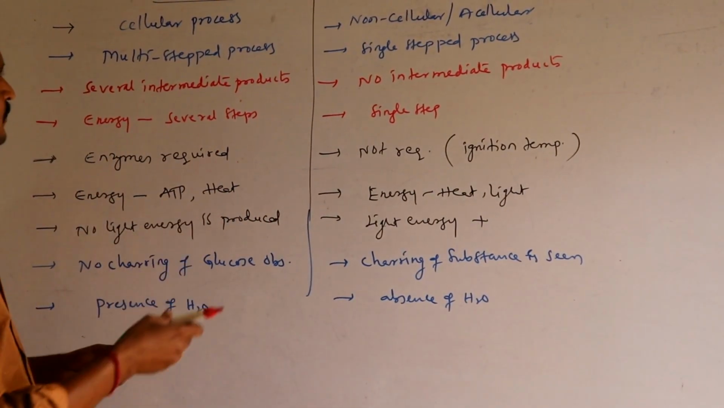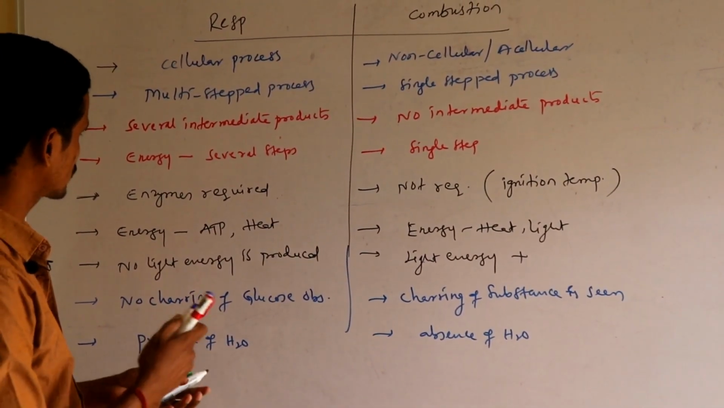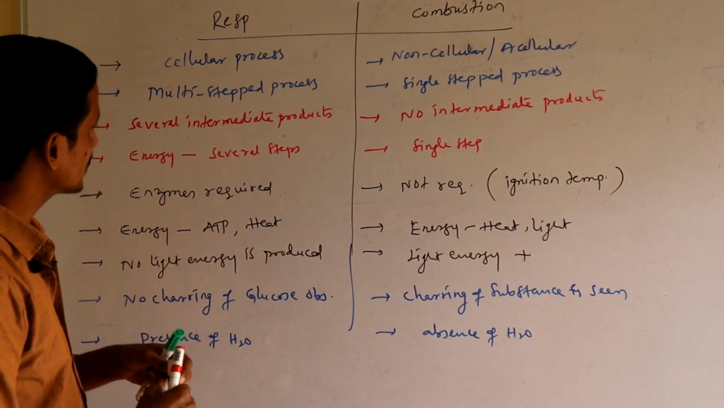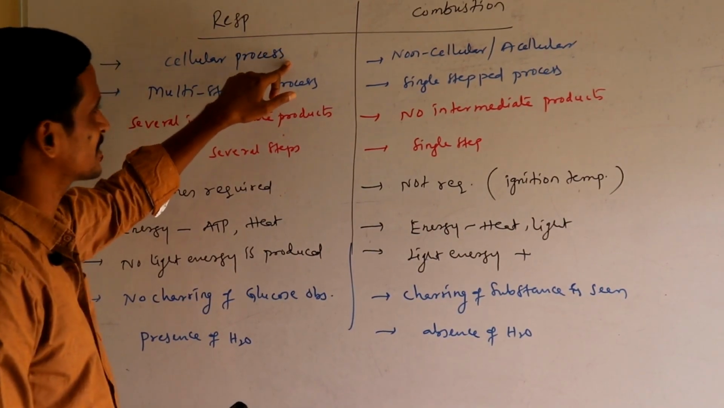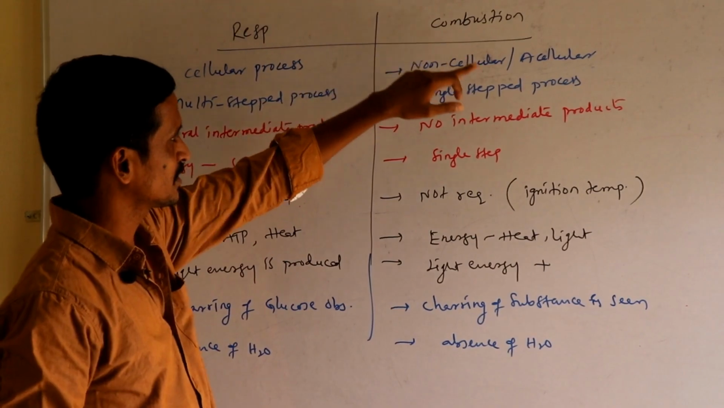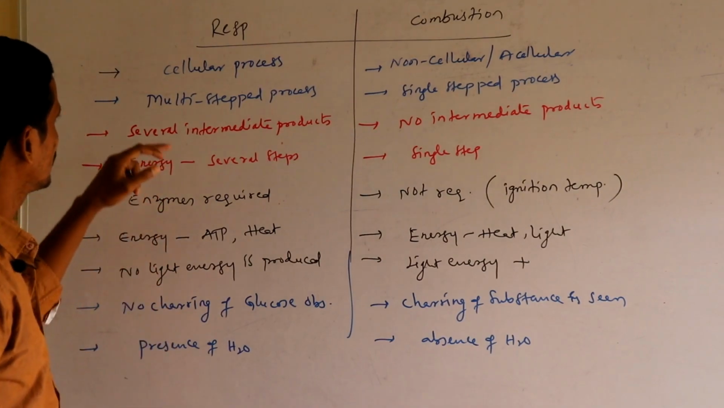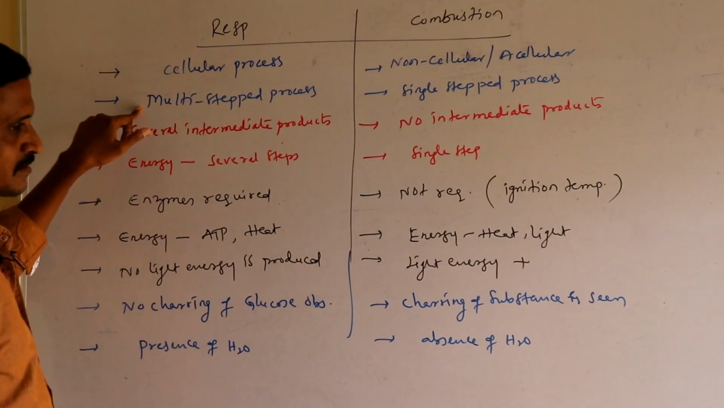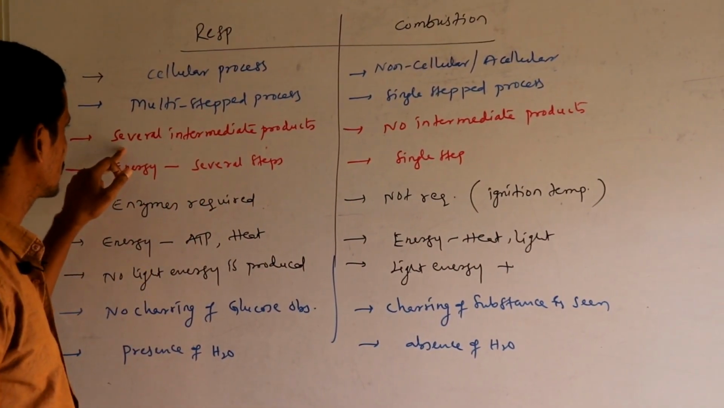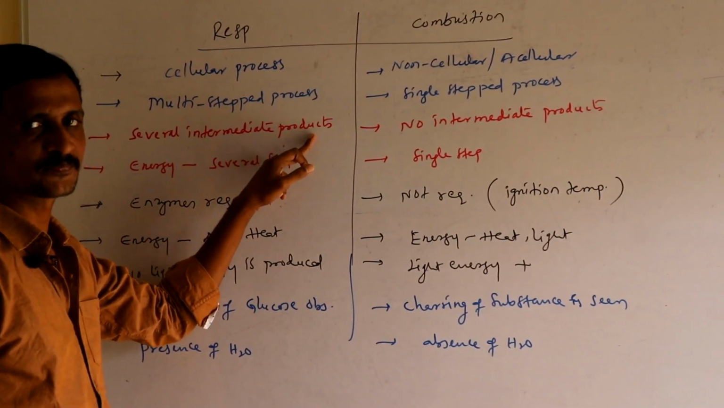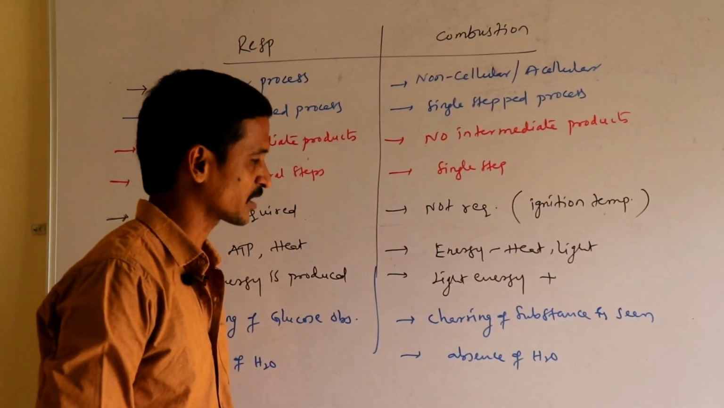Let us see the fundamental differences between respiration and combustion. I said respiration includes oxidation, so it is a cellular process because this process is seen inside the cell, whereas combustion is a non-cellular process because it takes place outside. Respiration is a multi-stepped process: several steps are included when glucose is oxidized, so naturally several intermediate products are produced. Combustion is a single-stepped process, so no intermediate products are produced.